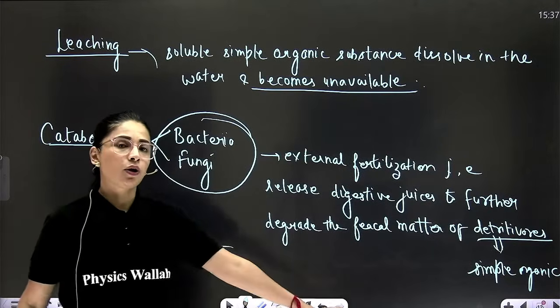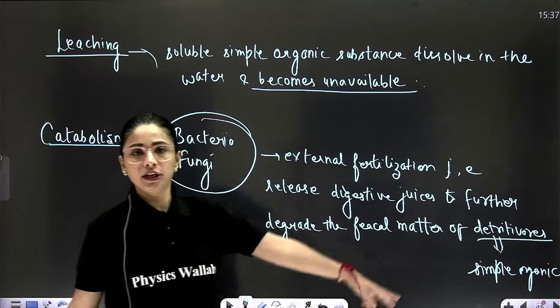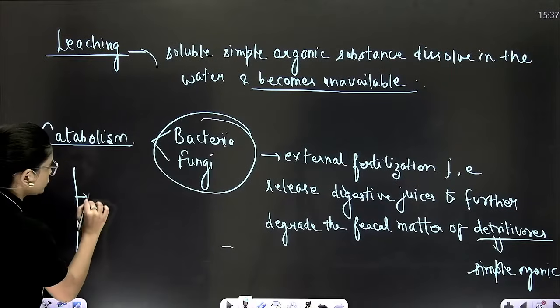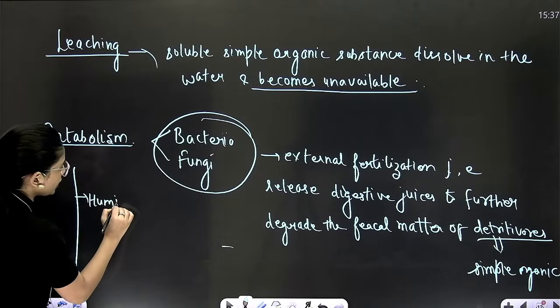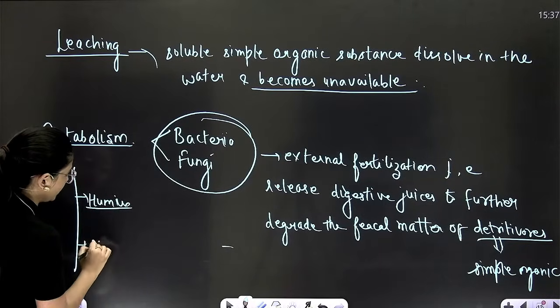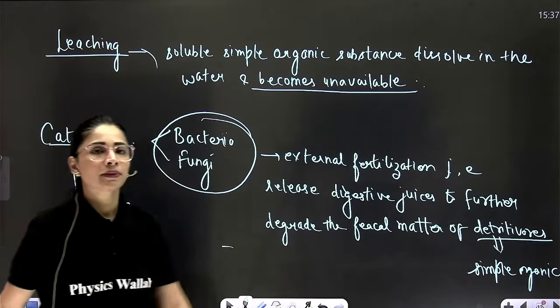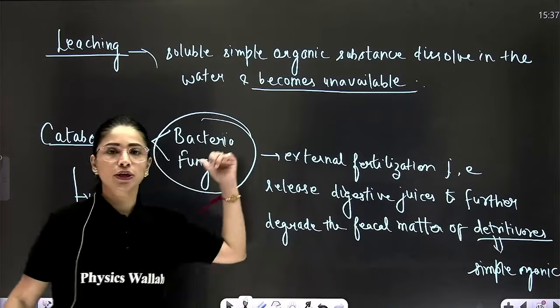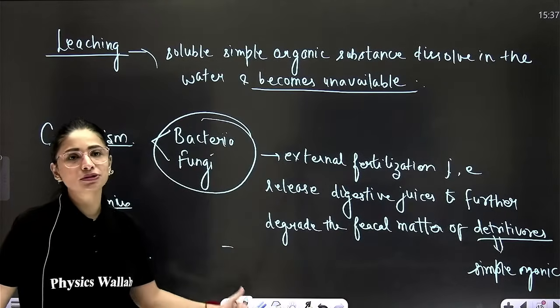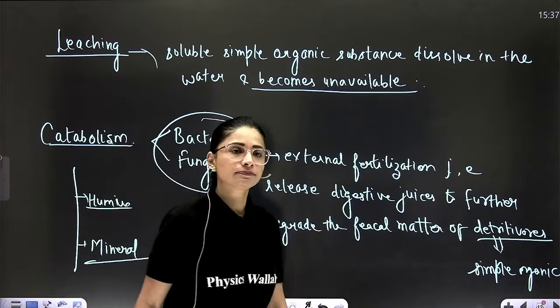Correct? Now, there are two levels of decomposition, which is humification, that is formation of humus, and further formation of mineral. Partial decomposition forms humus, complete decomposition forms mineral.